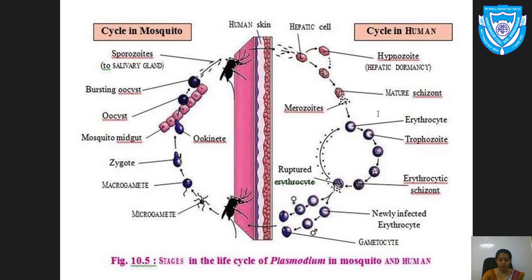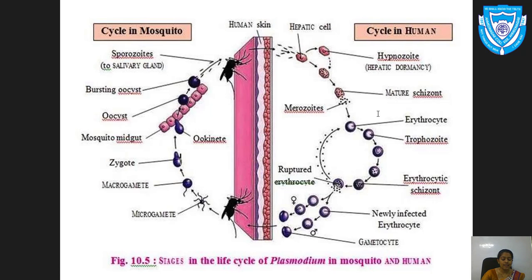Now these gametocytes fuse. The microgamete and macrogamete form the zygote. Then in the mosquito's midgut, they form the ookinete. This procedure is known as fertilization.